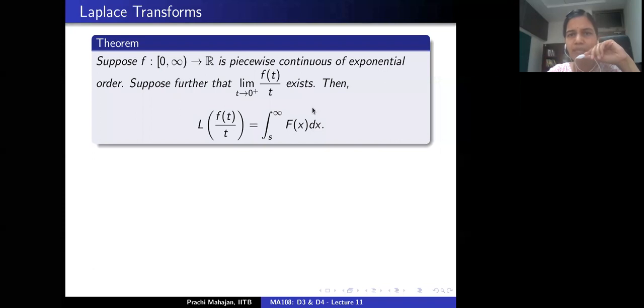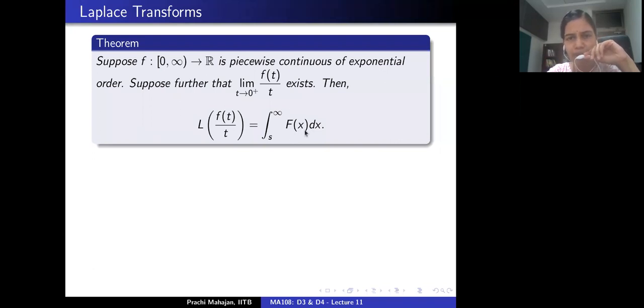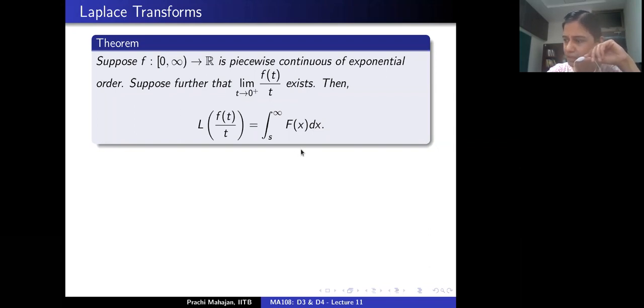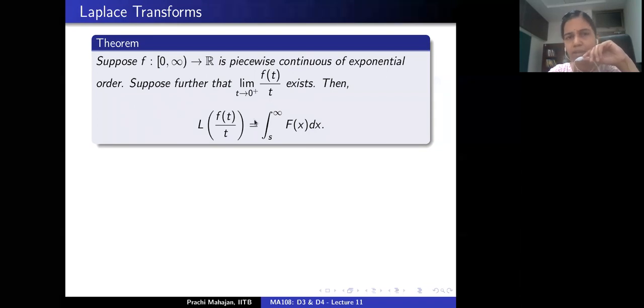So what are we doing? We are taking the Laplace transform of the function little f first and then integrating from s to infinity. This is the same as taking the Laplace transform of the function f(t) by t, right? So this theorem is saying that the integration of the transform of a function f(t) corresponds to division of the original function by t.